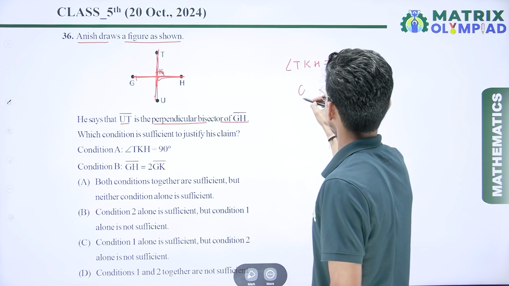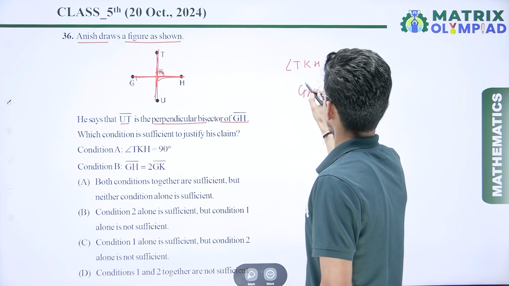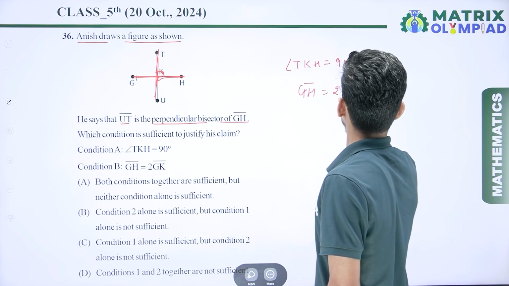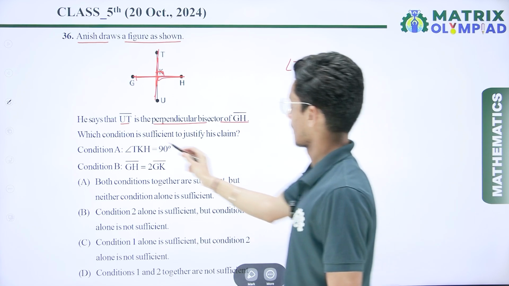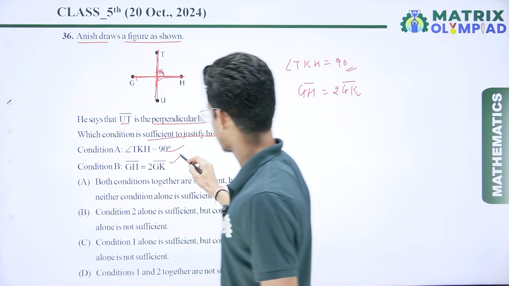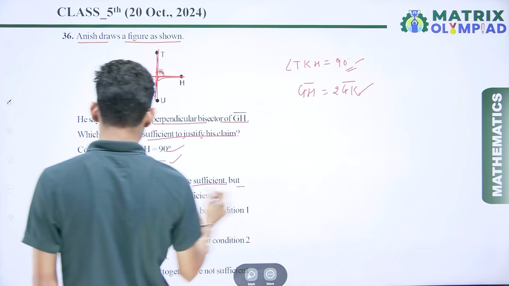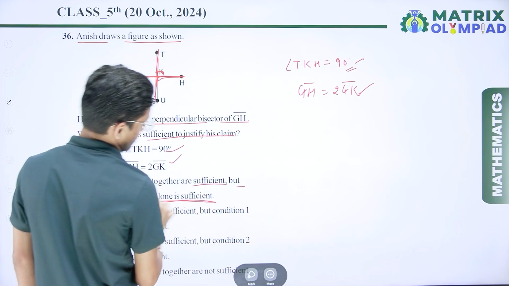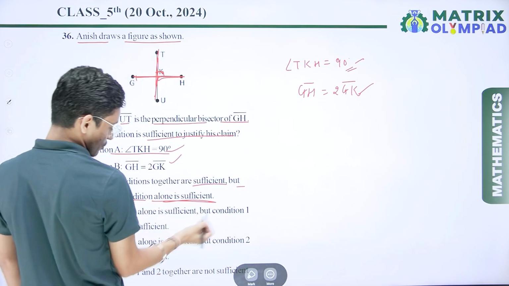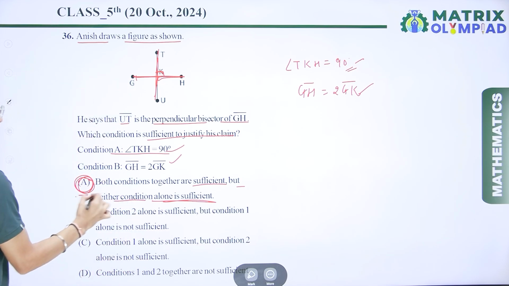So I can say the value of GH is equal to 2 times the value of GK. We have condition 1, condition 2. I can say both conditions are satisfied. So both conditions together are sufficient, but neither condition alone is sufficient. So I can say option A is the correct answer here.